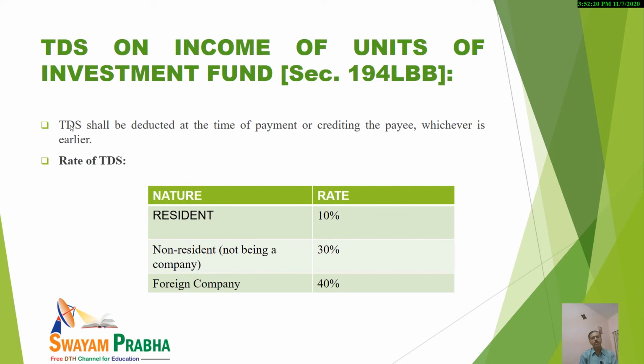And TDS on income of units of investment fund, 194LBB. Again, the basic theme is the same. The payer will deduct, and he will deduct it at the time of payment or crediting the payee, whichever is earlier. What would be the rate? Some relaxed rate is there. In case of resident, it is 10%. In case of non-resident not being a company, it is 30%. In case of a foreign company, it is 40%. So it should be noted.